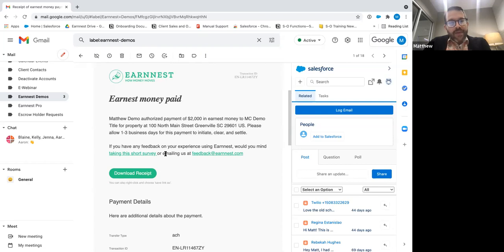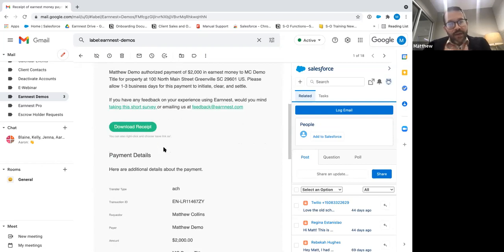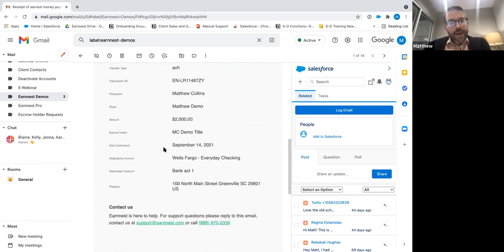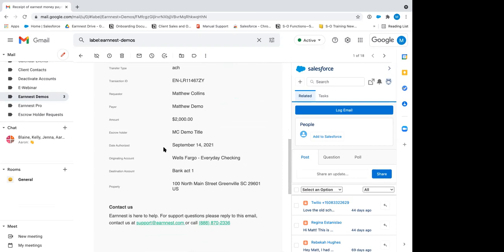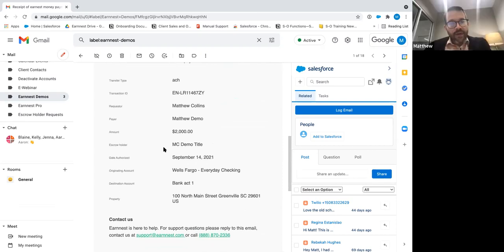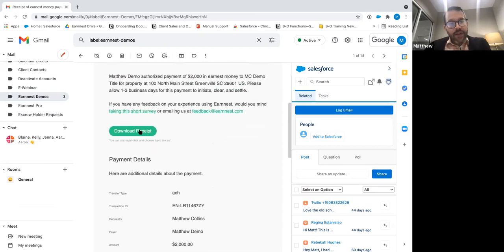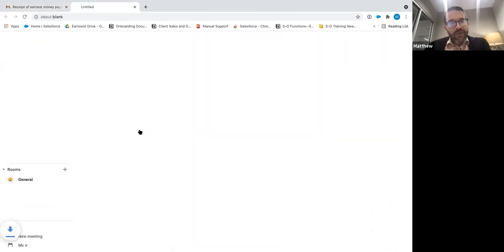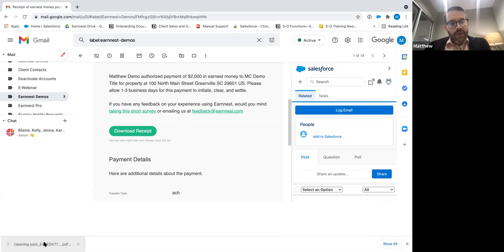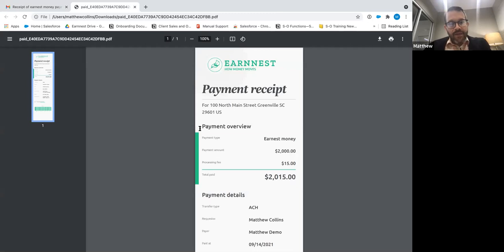Please allow 1 to 3 business days for this payment to initiate, clear, and settle. If you have any feedback, and that gives you some information to contact Earnest. Down here at the bottom, it's going to give you more details about it. The ACH payment, who the requester is, who the payer is, the amount, where it's going, the date it was authorized, and all of that information there. And then if you needed to download it as a PDF receipt, you can download it here, and it will give you the option to have that saved as a PDF, which it will look like that right there.